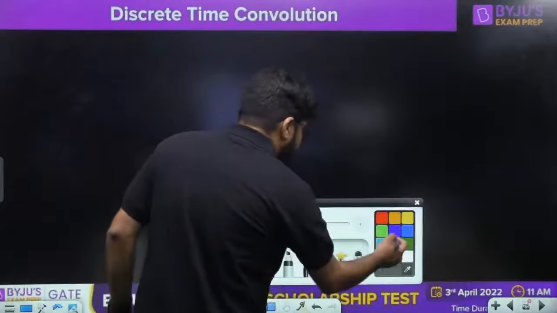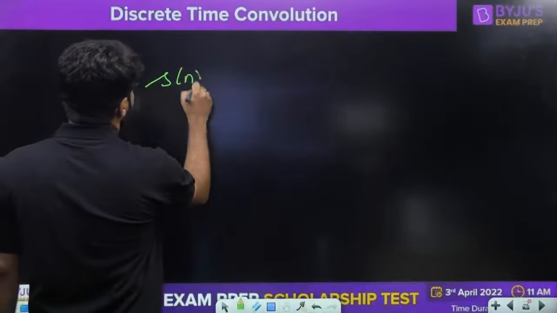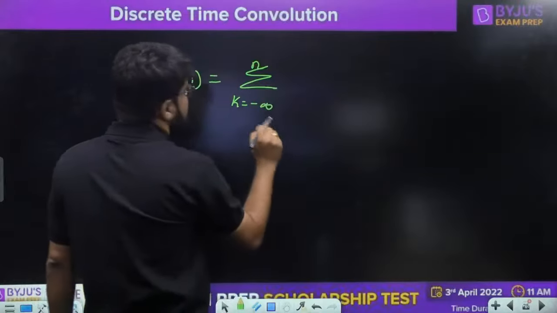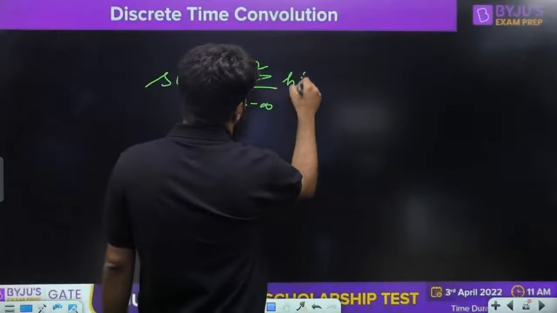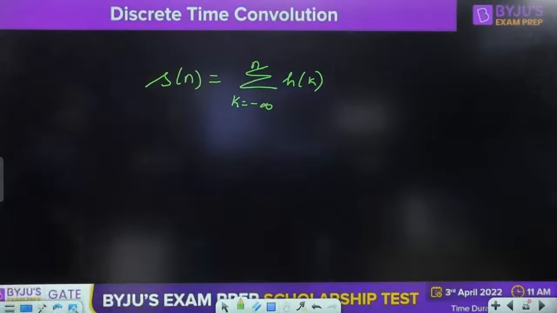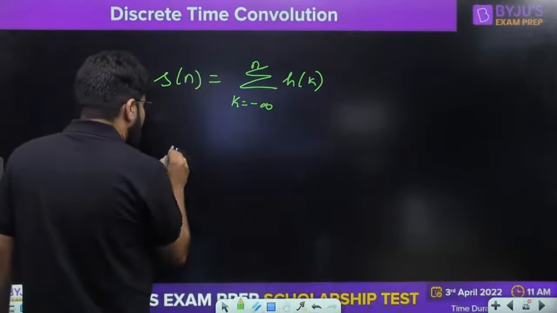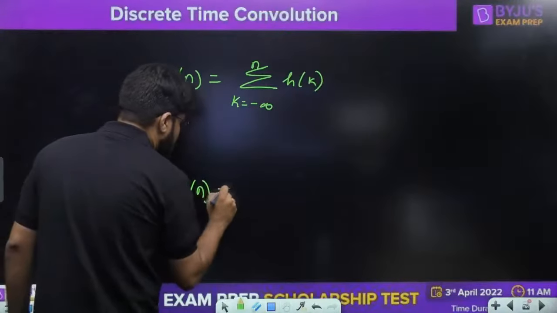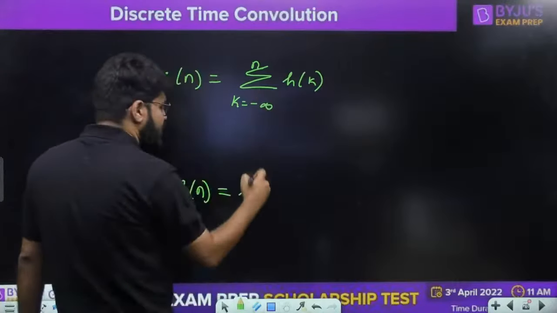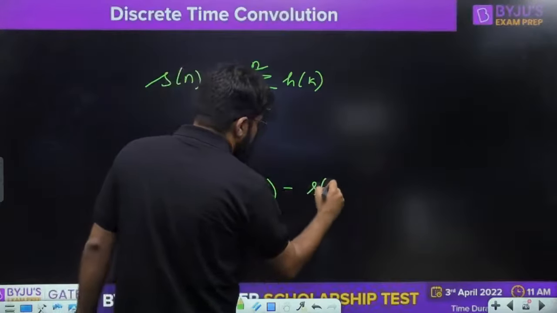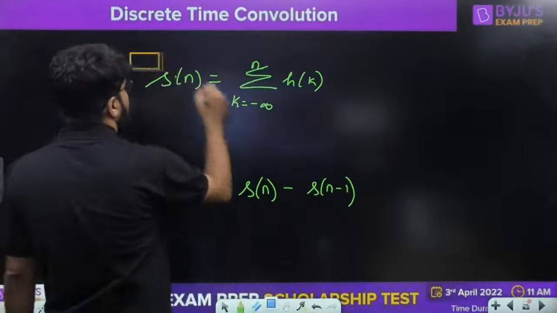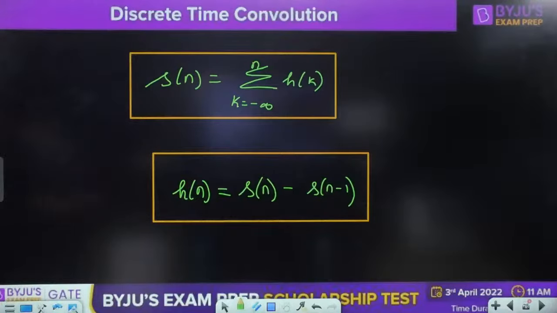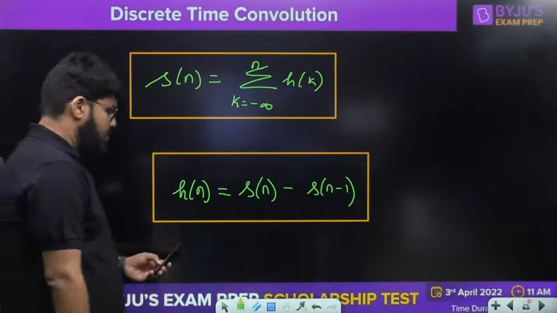इसको हम लिख लेते हैं. Given the h[n], step response, which is s[n], is given by the formula summation k equal to minus infinity to n of h of k. Summation of the impulse response will give you the step response, and if you want to obtain the impulse response using the step response, summation का reverse difference आ जाएगा. It is given by the formula s of n minus s of n minus 1. These are the formulas relating the impulse response and the step response of a system.